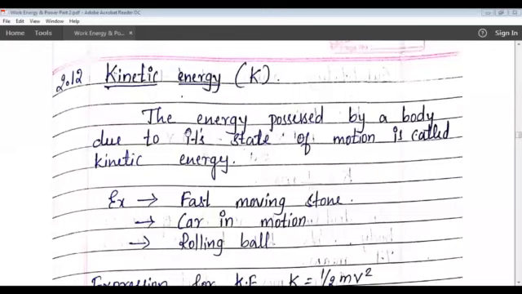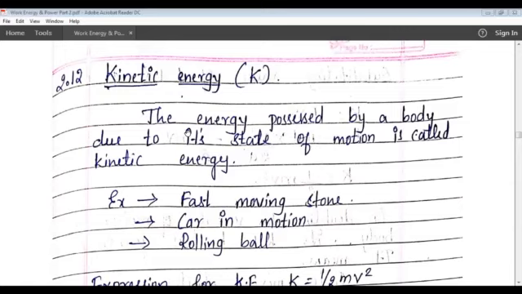Okay, students. Now we will study kinetic energy. The definition is: the energy possessed by a body due to its state of motion is known as kinetic energy. When an object is in motion, it possesses some kind of energy, and that energy is known as kinetic energy.